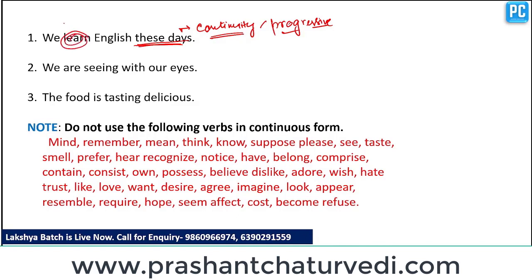So the sentence should be, we are learning English these days. Clear?